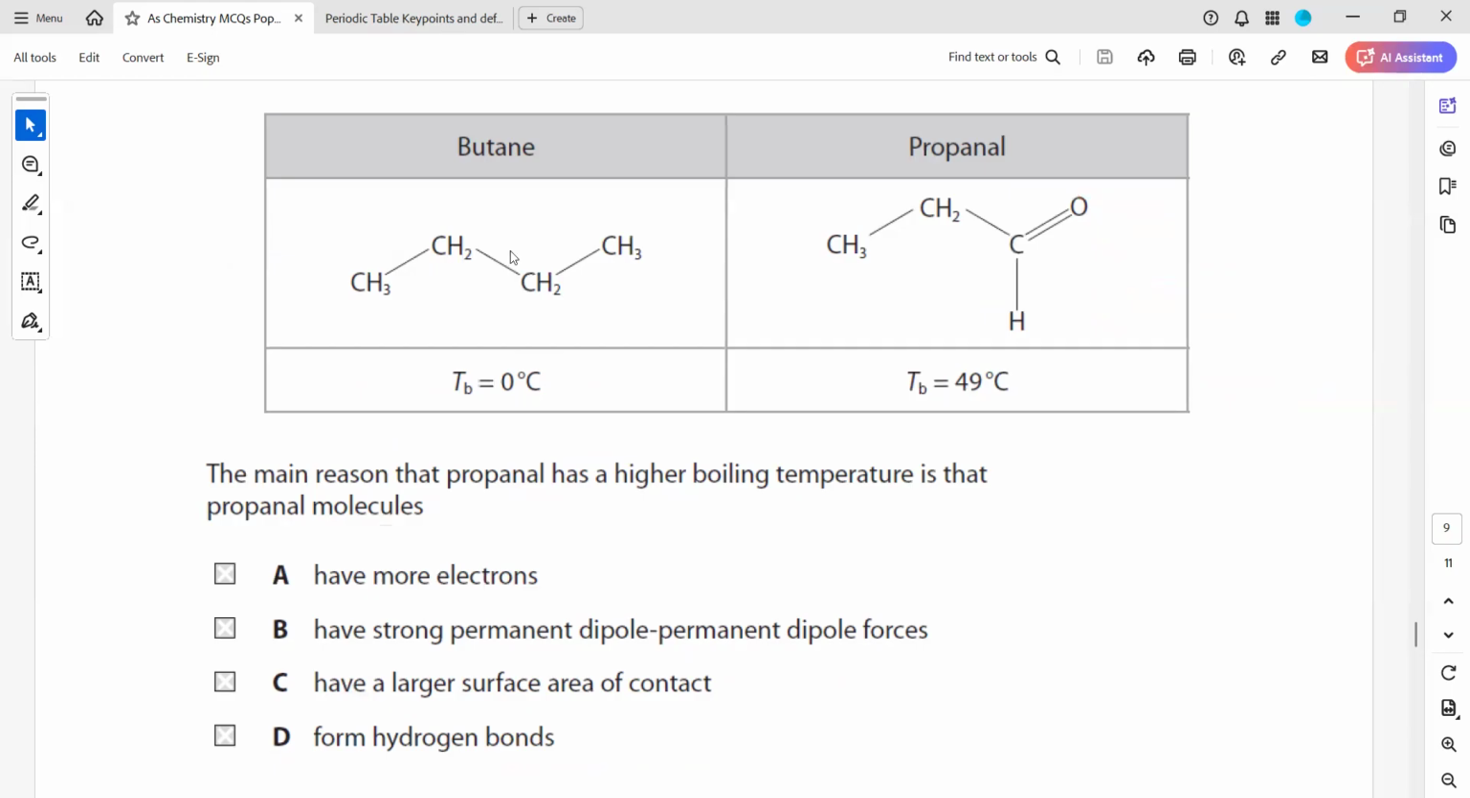So butane and propanol are there. The main reason propanol has a higher boiling point than butane: as you can see, butane is a non-polar molecule, and this bond is between oxygen and carbon. There's a difference in electronegativity, so this will be partial negative and this will be partial positive. The number of electrons depends on, like, each carbon contains...